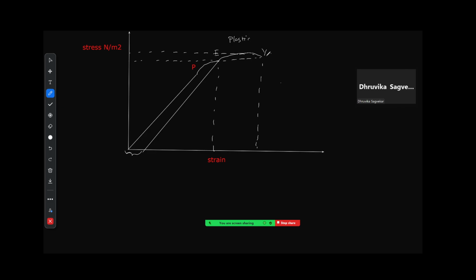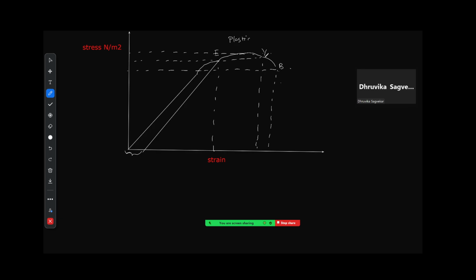Okay, at point Y the body has given up. Now it will curve downwards like this till the point E. Correct? This is called the break even point. At this point the body actually disintegrates or becomes brittle. Also, if you notice carefully, your stress is actually decreasing, but in spite of that your strain is increasing. So between Y and B, even though your stress is decreasing, the strain continues to increase.